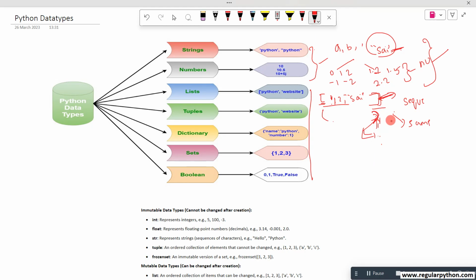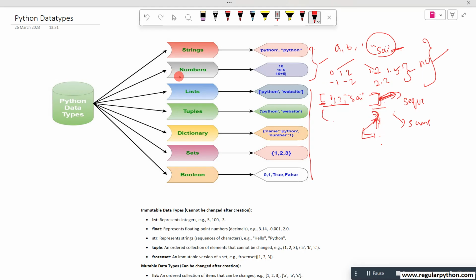In a scenario where some data has to be updated after creation, you have to take the list. Some data should not be updated after creation; in that situation, you have to select the tuple.